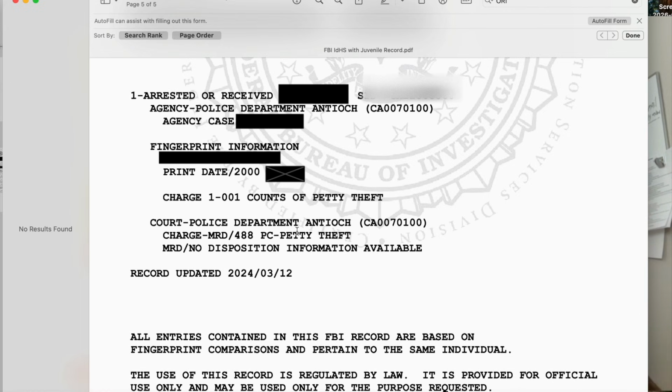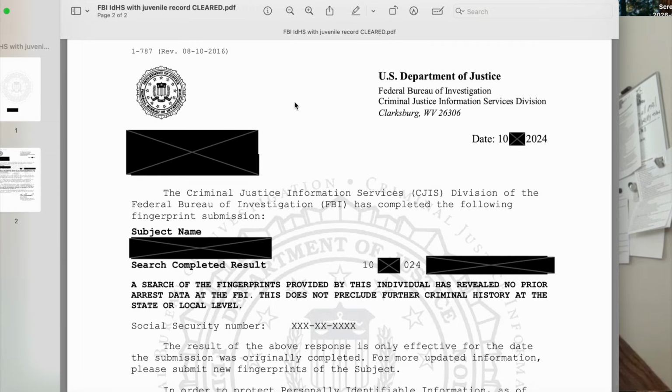Why? Because that can give the impression to the adjudicator in the foreign country that this is still unresolved, okay, that there's no disposition information. Does that mean that the case is still open? Okay, so just a little piece of information for you there. So anyway, this client of mine had a juvenile record, okay? So what we did basically is we requested the records, we analyzed them, and we determined that he was eligible to petition for sealing of his juvenile records, okay? So we petitioned to seal his juvenile records.